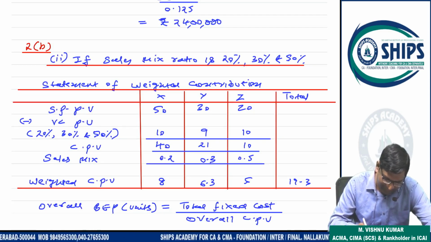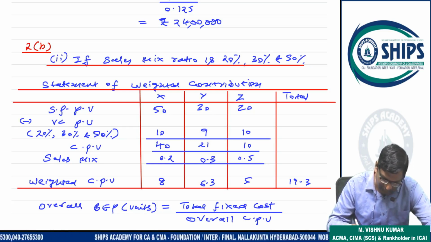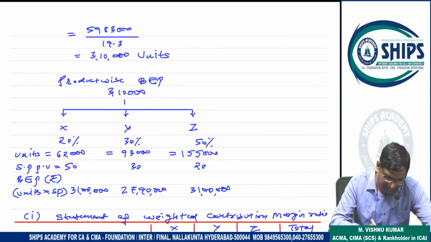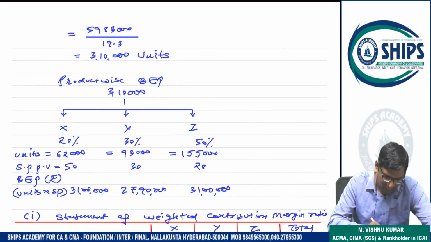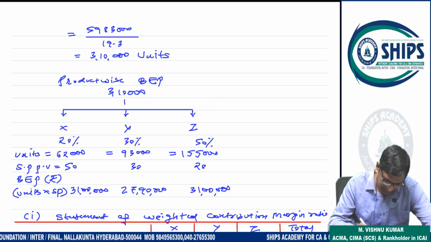You have to multiply with the sales mix, so the weighted contribution per unit will come to 19.3. So the overall break-even point is total fixed cost divided by the weighted, or overall, contribution. So this comes to 3,10,000 units. Now product-wise we have to break it up 20, 30, 50. So 3,10,000 into 20, 3,10,000 into 30, 3,10,000 into 50.